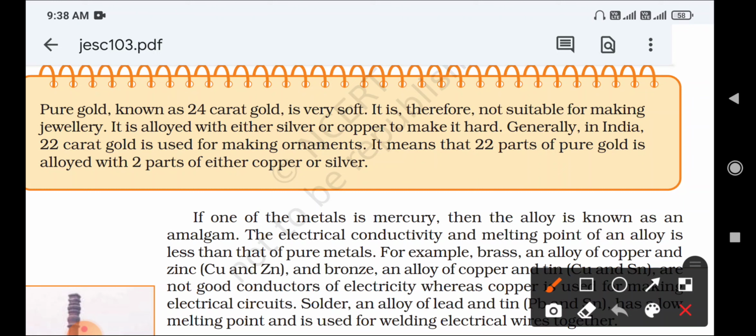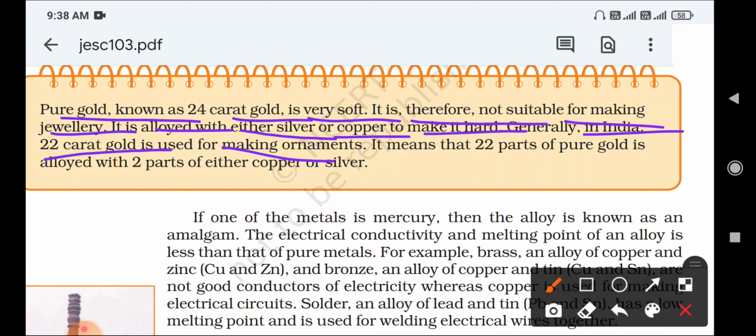Pure gold, 24 karat, is very soft. It is therefore not suitable for making jewelry. It is alloyed with either silver or copper to make it hard. Generally in India, 22 karat gold is used for making ornaments. It means that 22 parts of gold are mixed with 2 parts of either copper or silver.